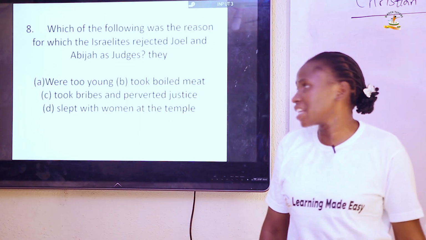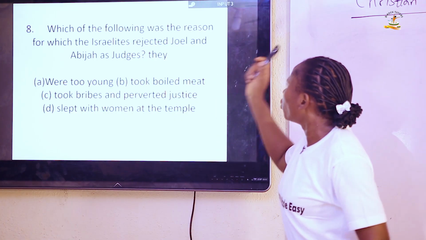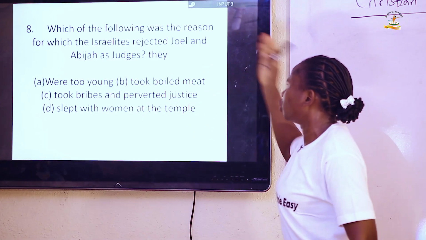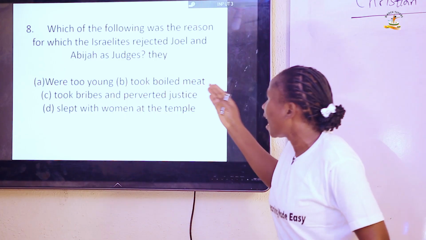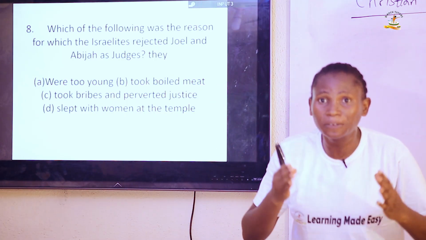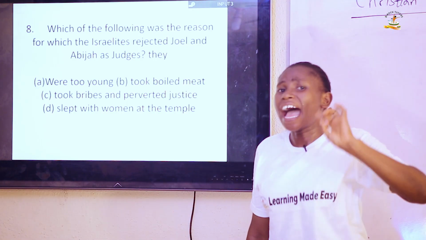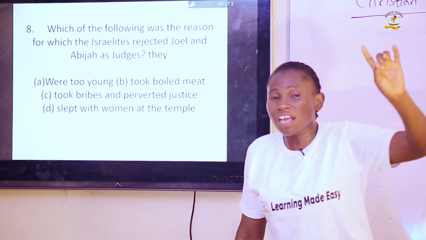Question 8. Which of the following was the reason for which the Israelites rejected Joel and Abijah as judges? What was the reason? Now, if we look at Joel and Abijah, Joel and Abijah were the sons of Samuel, while Hophni and Phinehas were the sons of Eli.